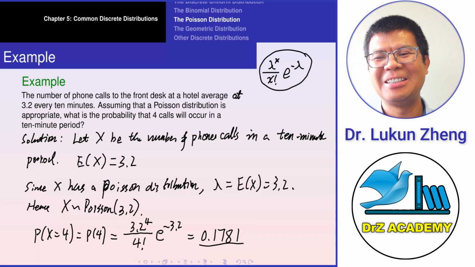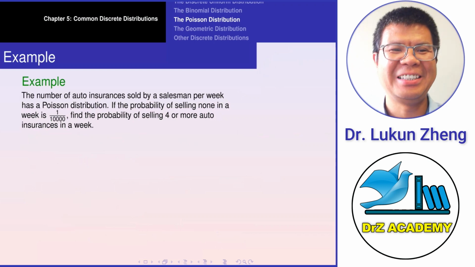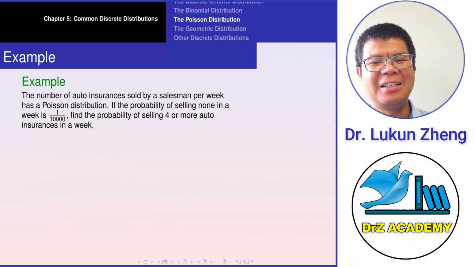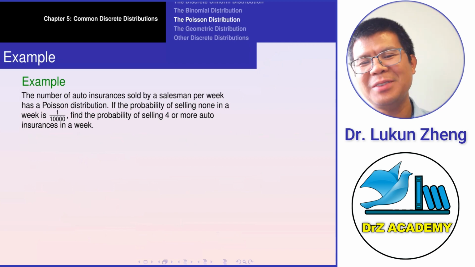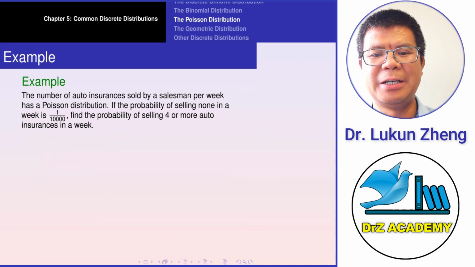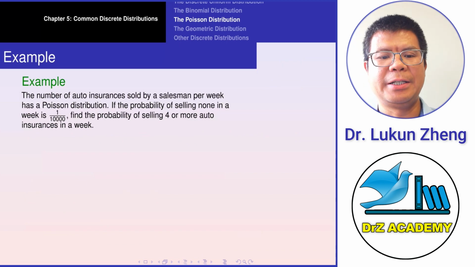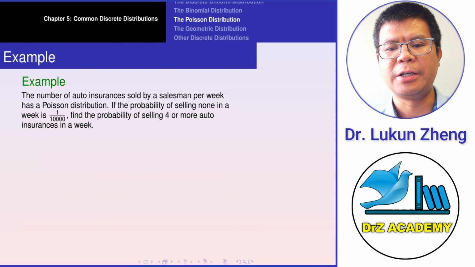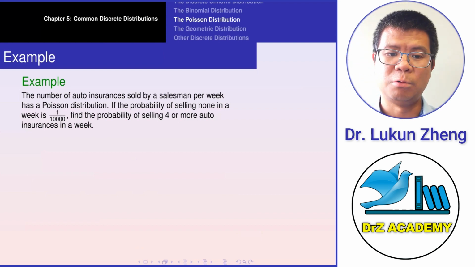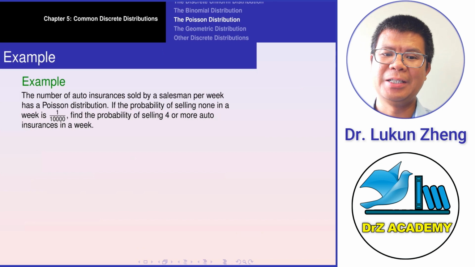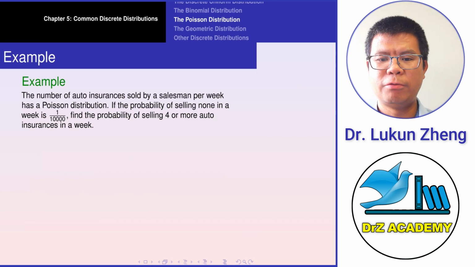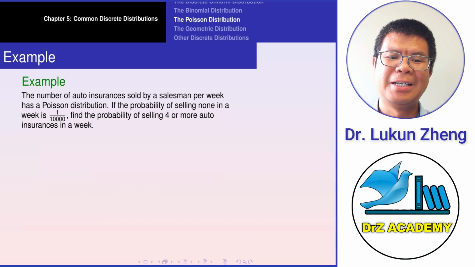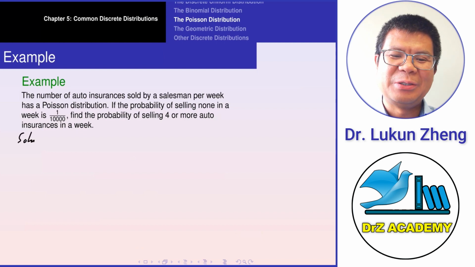Very good. Now let's consider another one. Say that the number of auto insurances sold by a salesman per week has a Poisson distribution. If the probability of selling none in a week is 1 over 10,000, find the probability of selling 4 or more auto insurances in a week. Again, here is the solution.